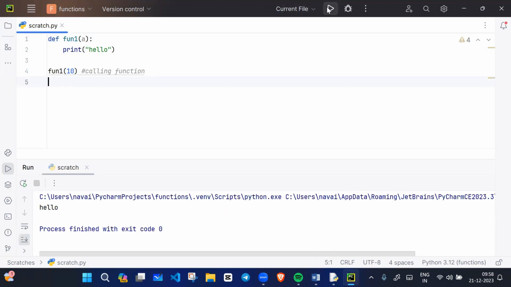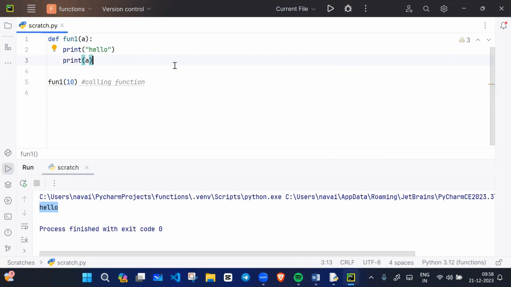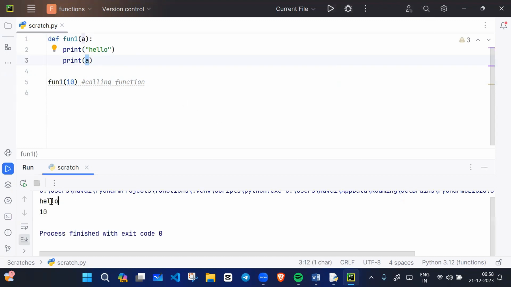So when I run this code, there is no error because here we are sending input and we have a receiver also. If I print A, what is the A value? A value would be 10. If I run this code, what will happen? Hello and 10 will print.